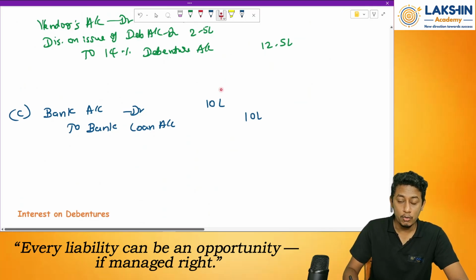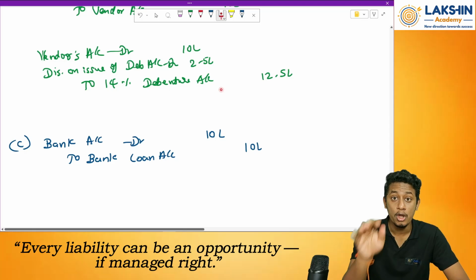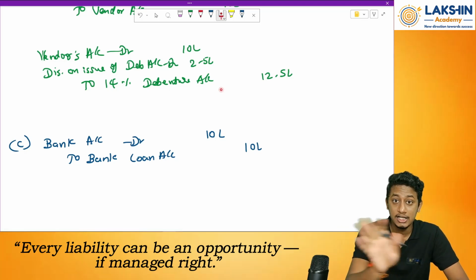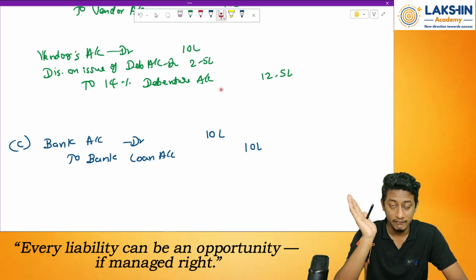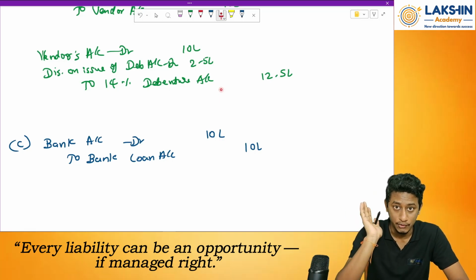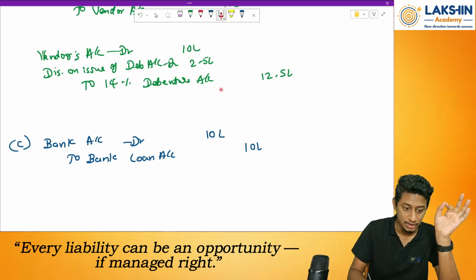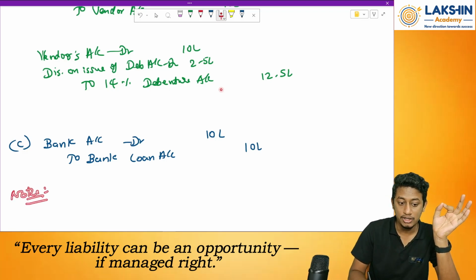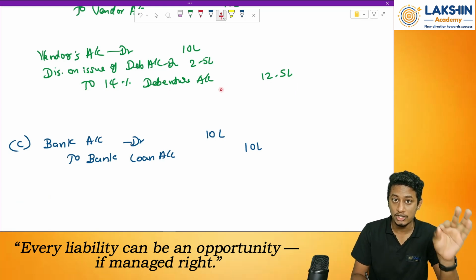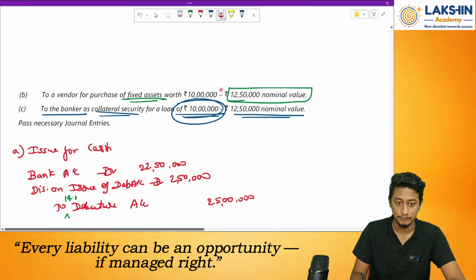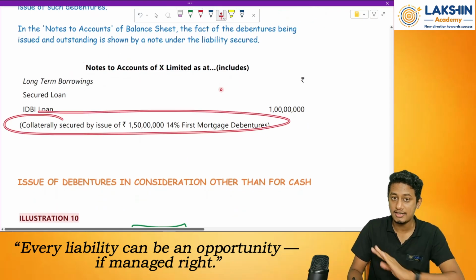Okay. Now do I pass any entry for the debenture issue? No, because debentures are not issued. When will it be issued? Whenever I default on the loan in the future. Whenever I don't pay off the loan on time in the future, only then I will issue debentures. So now don't pass any entry. Just write a note saying that debentures are not issued but given as a collateral security. A note in the notes to the balance sheet is enough. In notes to accounts, if I mention this part, it's more than enough.